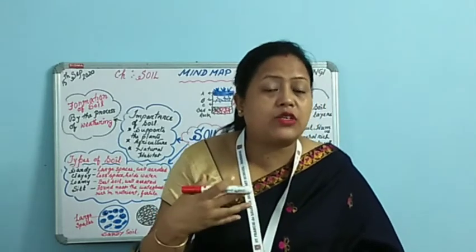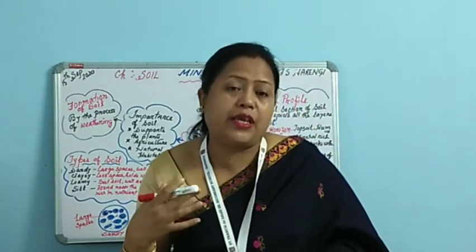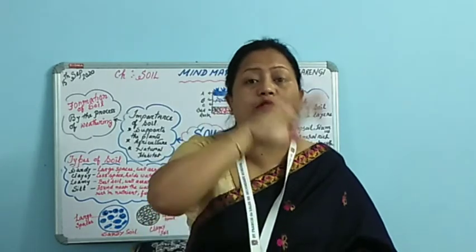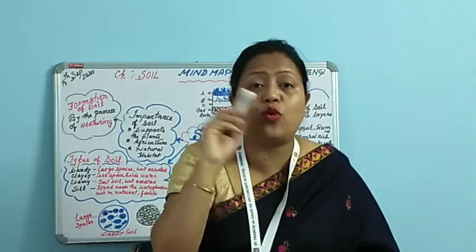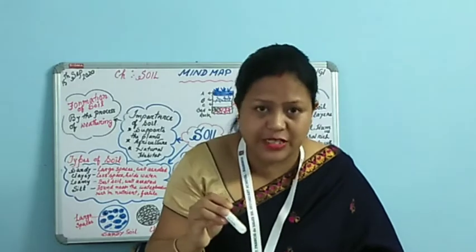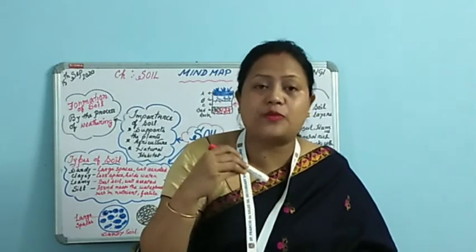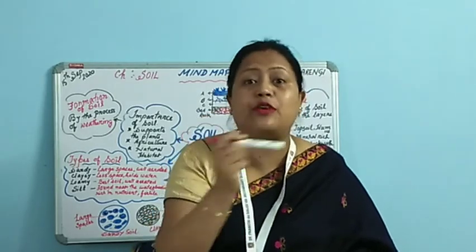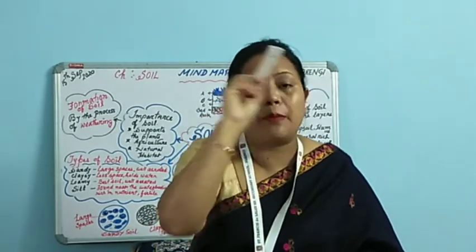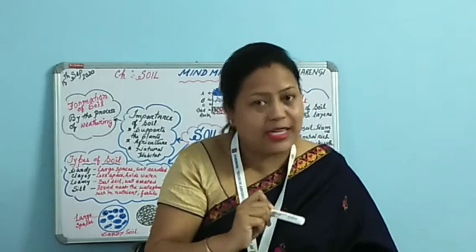So the learning outcome at the end of the session would be, you will be able to understand the gist of the chapter. You will be able to correlate the different concepts of this chapter. Fine. Now, what is the objective for today? Today's objective is to make you understand the chapter once again by means of the mind map. Clear, children? So let's start with the revision work.